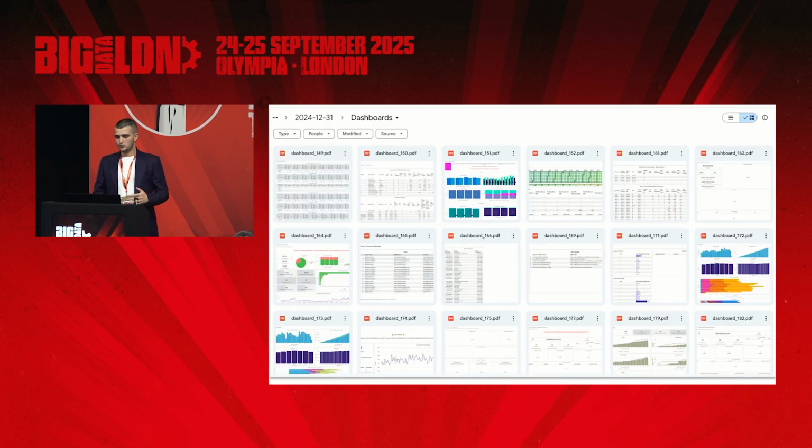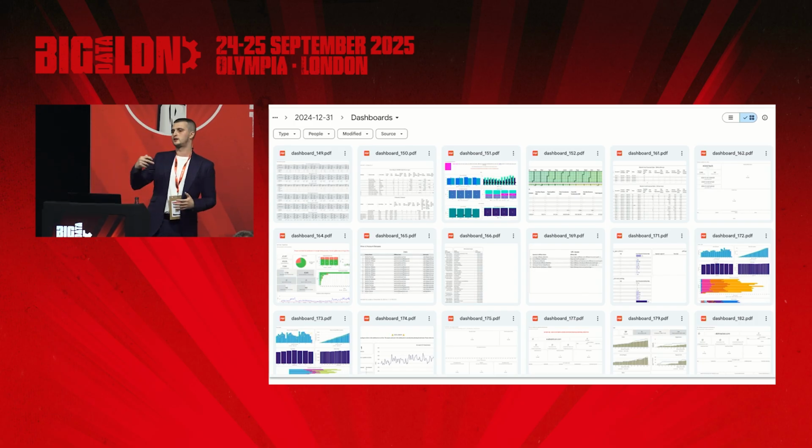In a slightly more visual manner, these are the PDF exports, right? These were our actual dashboards that were being used by our users. And once again, we saved these just to know how they looked, how they were visualized, and so on and so forth.